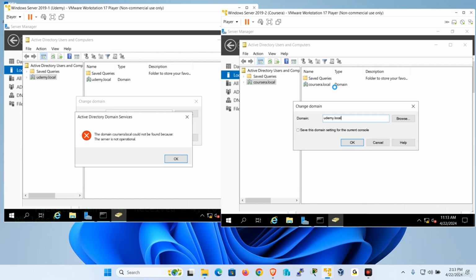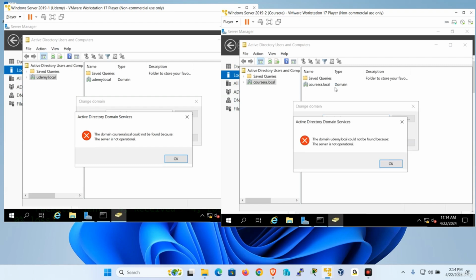So this is one way of testing connectivity. First of all, they couldn't ping. Second of all, I couldn't access another resource. Like from one domain, I couldn't connect to another domain. Okay, what's another way to test?